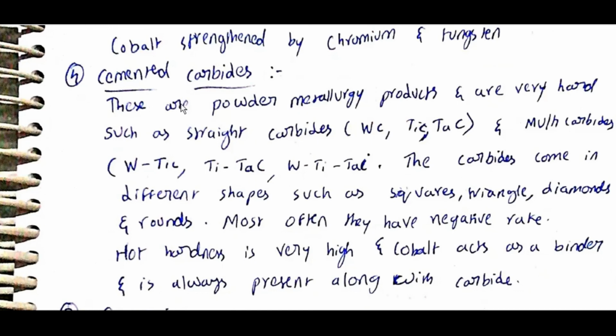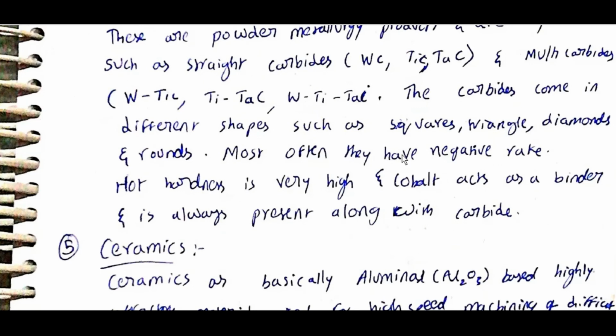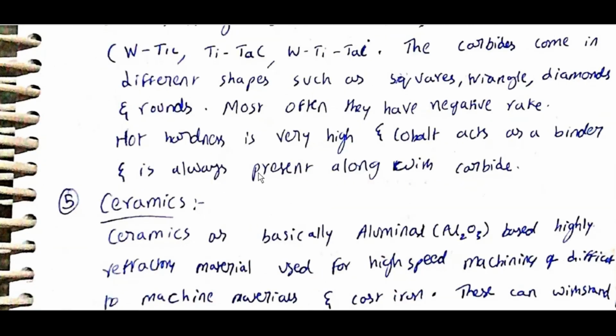Cemented carbides are powder metallurgy products and are very hard, such as straight carbides WC, TaC, and multi carbides WTiC, TaTiC, WTaC. The carbides come in different shapes such as squares, triangles, diamonds, and rounds. Most often, they have a negative rake angle. Hot hardness is very high and cobalt acts as a binder and is always present along with the carbide.